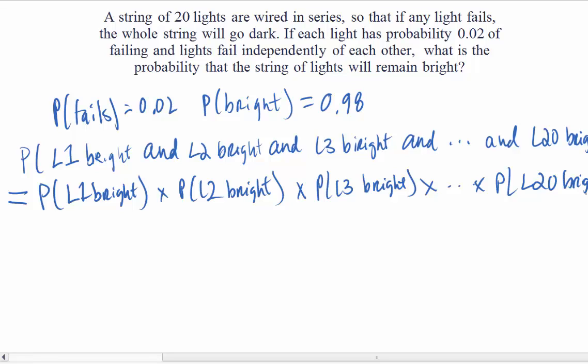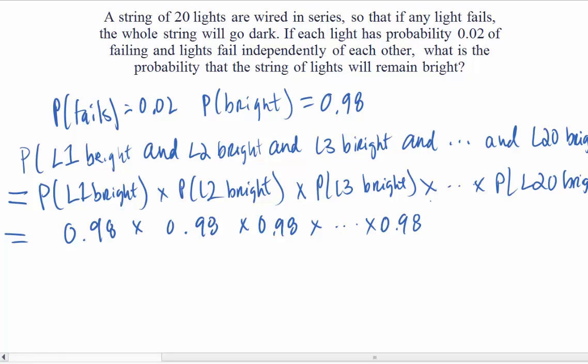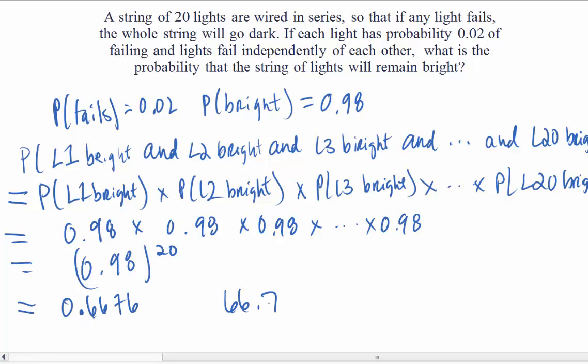So now we can simply multiply each one of the probabilities. Because each light then remains bright, the probability of this is 0.98. We simply then multiply 0.98 times 0.98 times ... times 0.98, 20 times. So if we want to write this in shorthand, this is simply just 0.98 to the 20th power. This will then be the probability that the entire string will remain bright, because each light has remained bright. So this comes out to be 0.6676. In other words, the likelihood that the string of lights will remain bright is 66.76%.